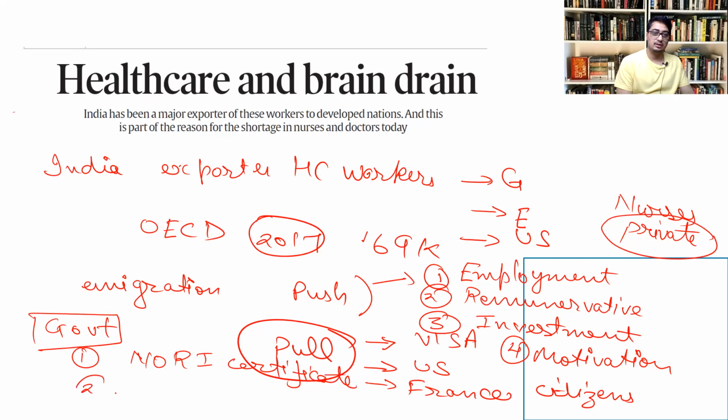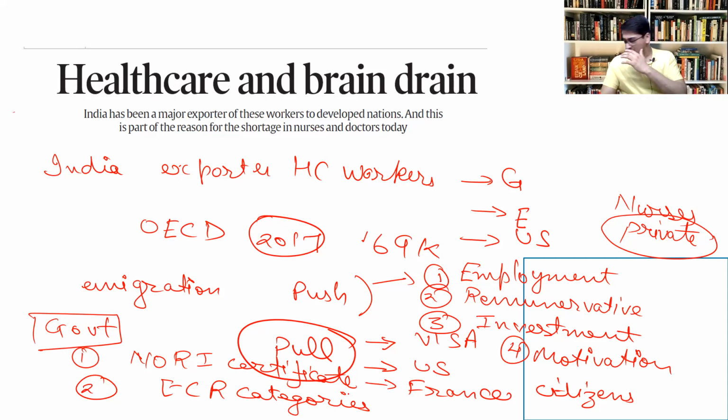The second thing the government has done is that an immigration check required category has been introduced for nurses, those nurses who are immigrating out. So what provisions are there now? They have to apply through six government-sponsored employment agencies. They should have international contracts in order to get the employment. All these policies are taken by the government in order to ensure that no brain drain occurs. However, the problem with these policies is that they are restrictive in nature. In fact, they do not offer long-term solutions. In order to give long-term solutions, what do we have to go for?